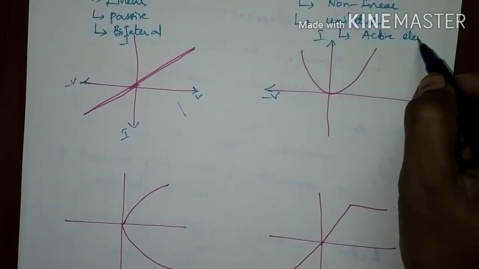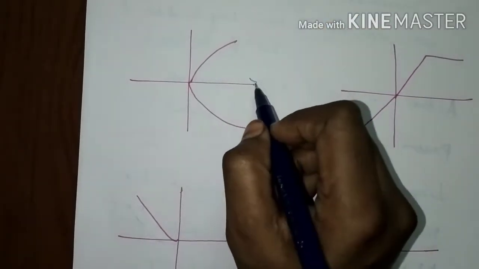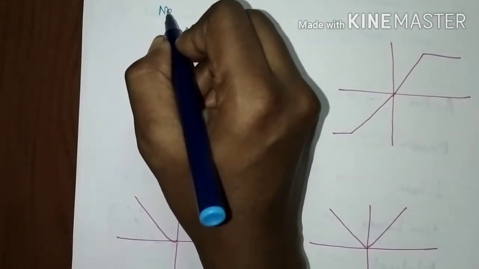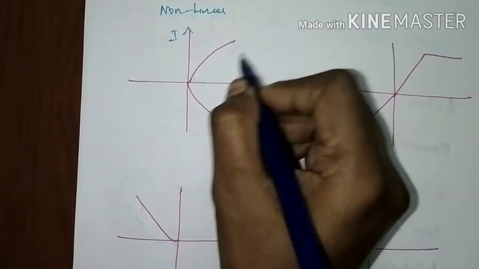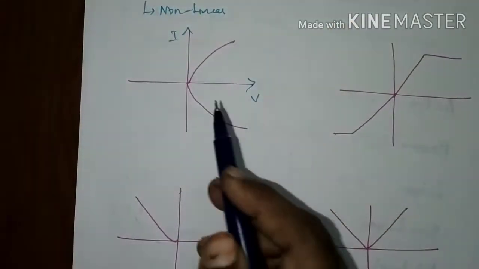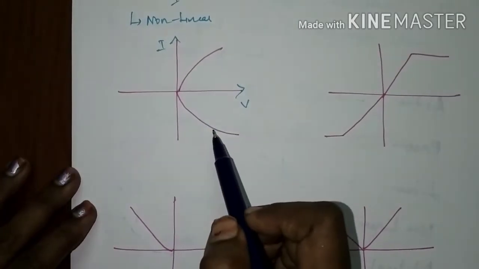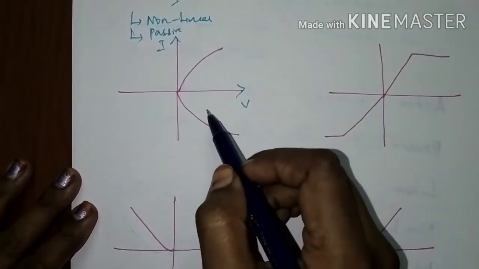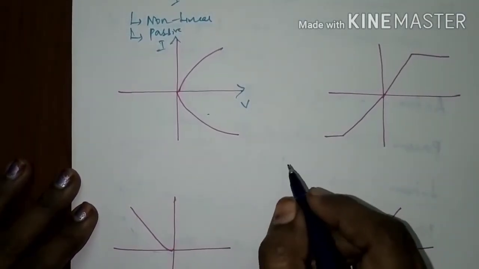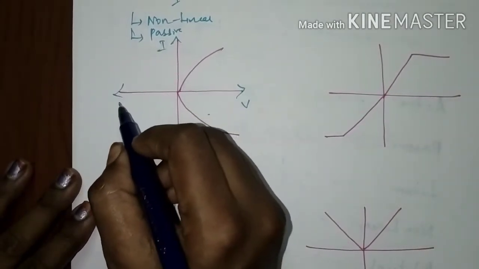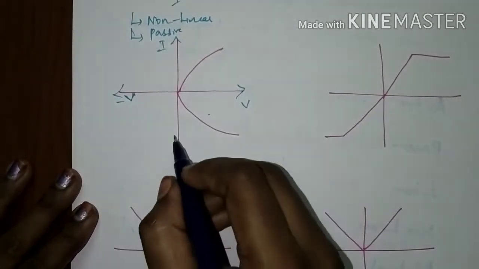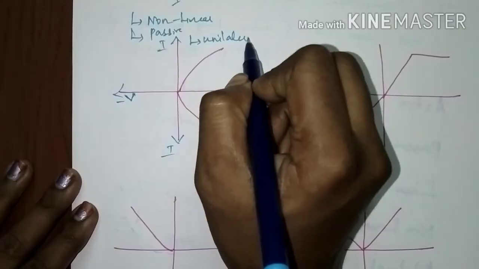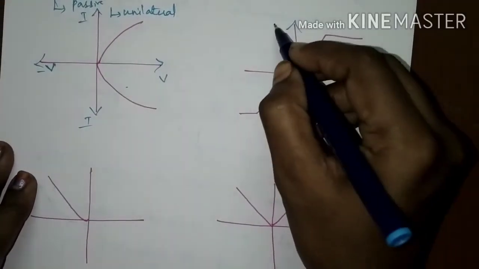Active element. Now see in this graph, again it is non-linear. The voltage and current are not varying linearly. So it is not linear, and it is not passing through the origin also. And the graph is present in the fourth quadrant, so it may be a passive element, right? It is in the fourth quadrant, so it is a passive element, and it is also unilateral, because if you reverse the polarity, the voltage and current relationships are not the same, and it is unilateral.